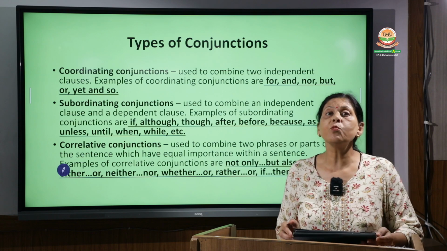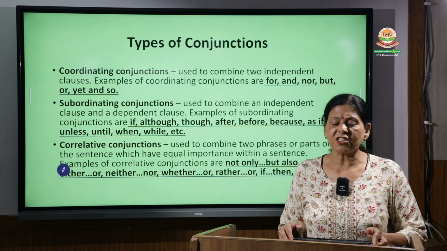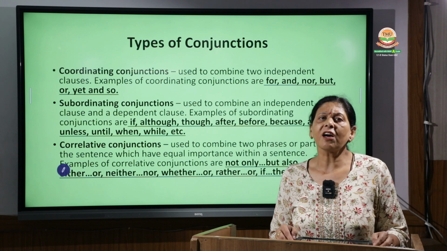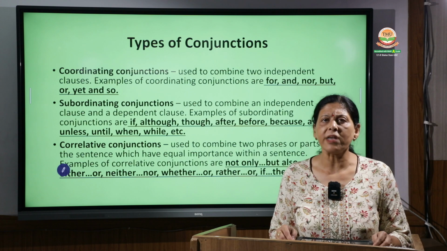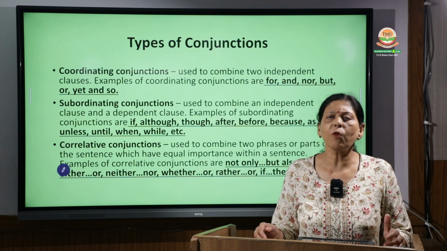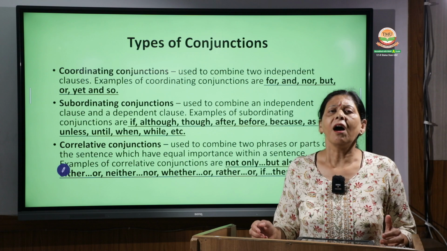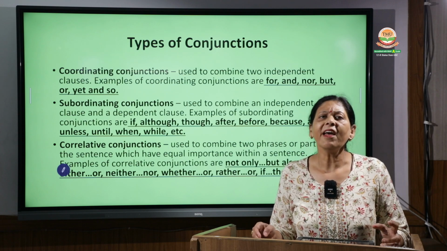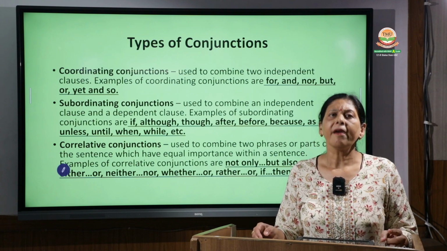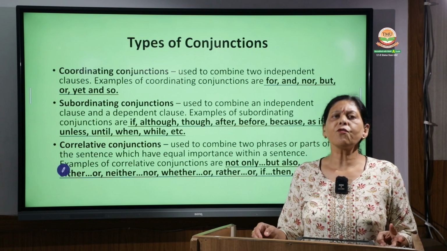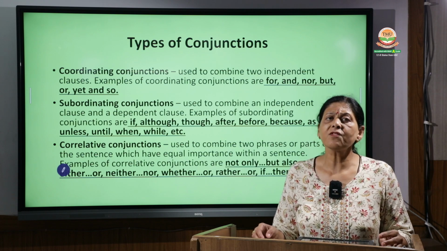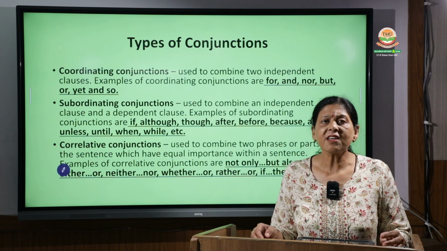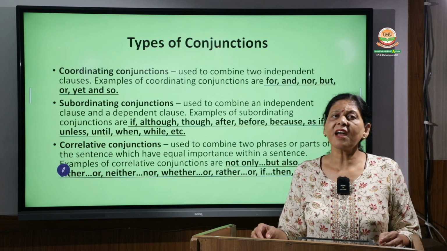Now the other words which work as coordinating conjunctions. One thing which is very clear is that coordinating conjunctions can be learned with the word FANBOYS. Somewhere I must have mentioned it in my PPTs. FANBOYS is a word in which F stands for for, A stands for and, N stands for nor, B stands for but, O stands for or, Y stands for yet, and S stands for so.